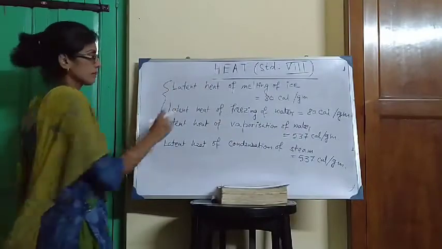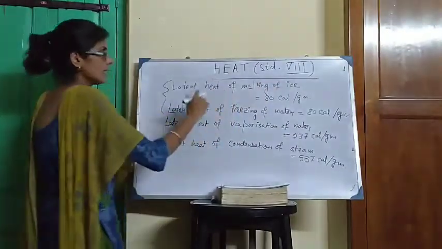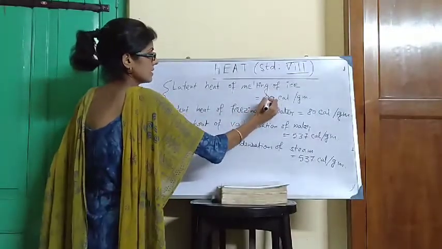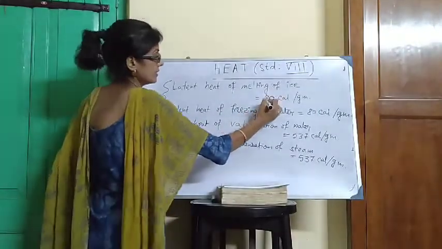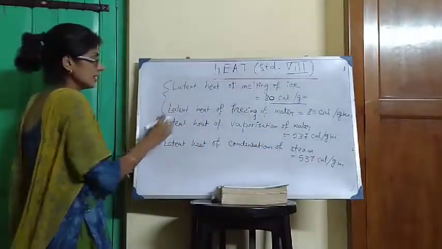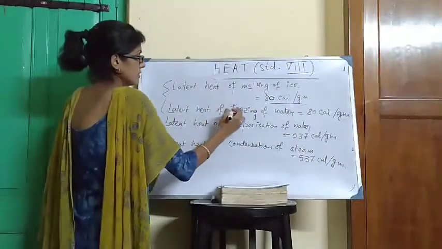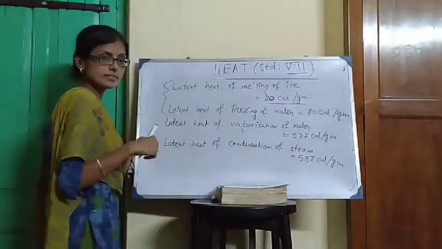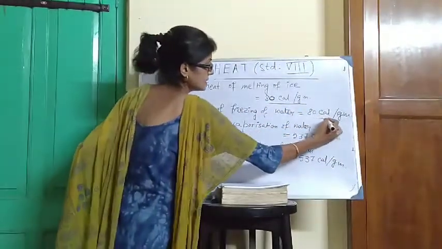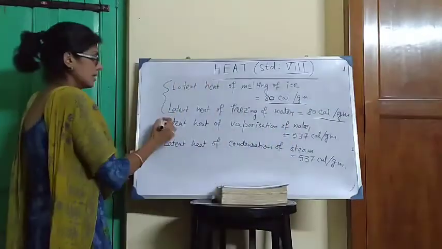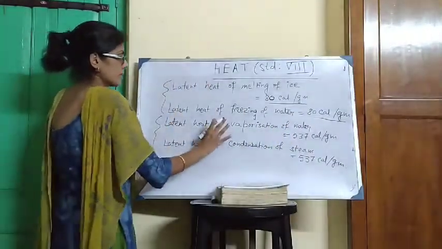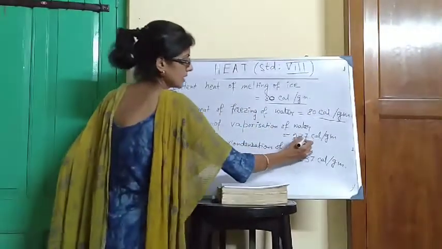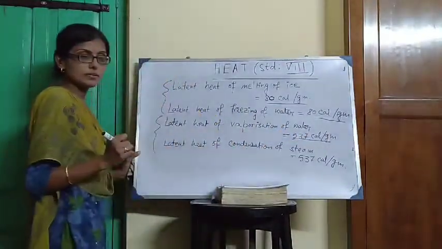First two: melting of ice means ice is converted into water. The value of the corresponding latent heat is 80 calorie per gram. Next, latent heat of freezing of water means water turns into ice. The corresponding latent heat is 80 calorie per gram. Next, latent heat of vaporization of water: water turns into steam. The corresponding latent heat is 537 calorie per gram.